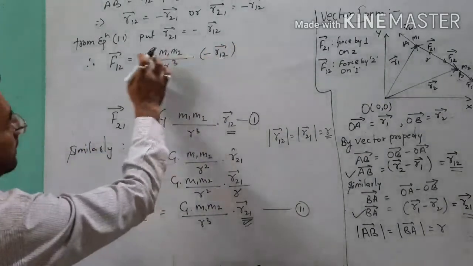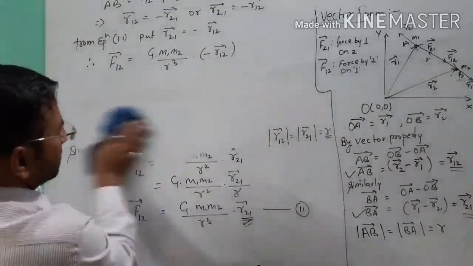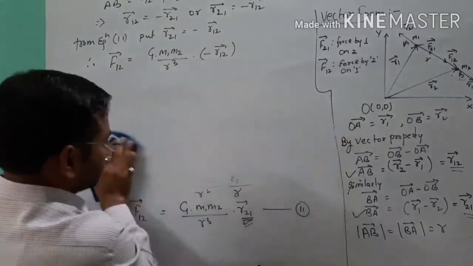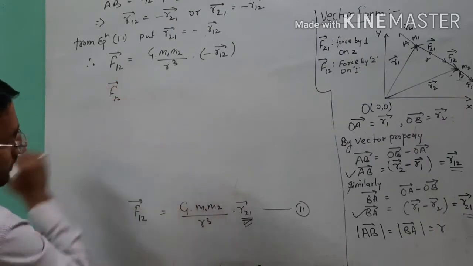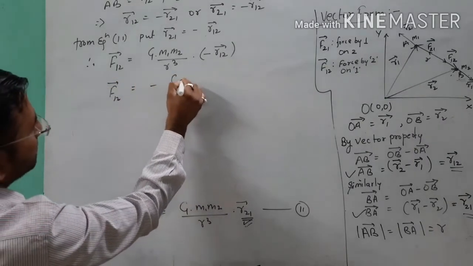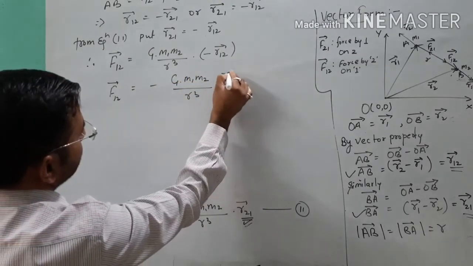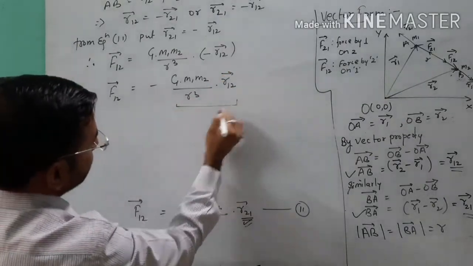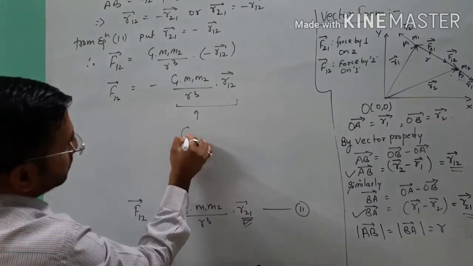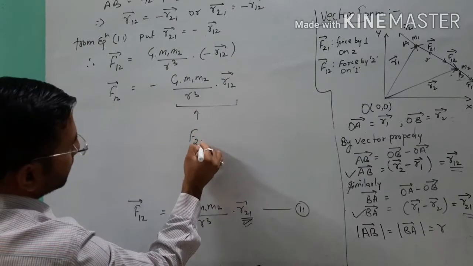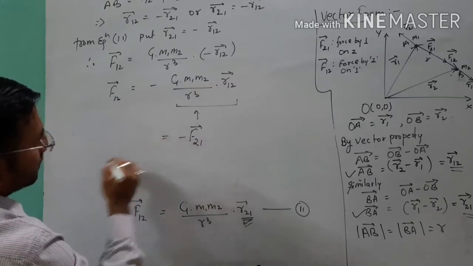So finally this negative will come to this side, and I will write the relation: F12 is equal to G m1 m2 by R cube of R12, with the negative on the other side. Point clear? From the first equation you can see this value is directly F21, which is equal to the negative of this one.